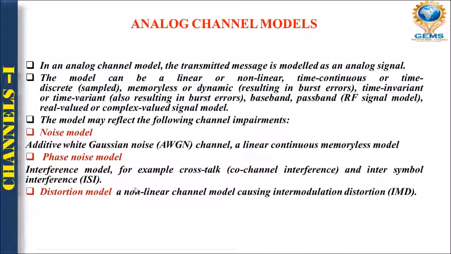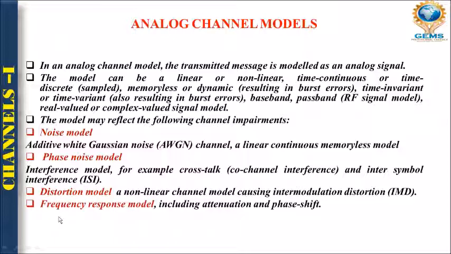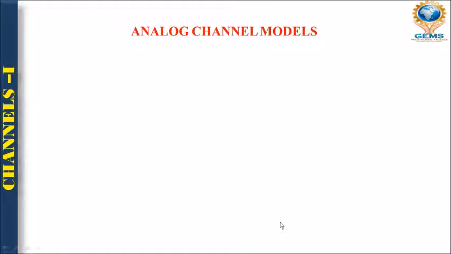Distortion model means what? The shape of the signal of the channel is deteriorated, means there was some shape and it has become some other shape. So naturally in this case the original message will not be received at the destination end. Okay. Next one is your frequency response model. Basically it deals with attenuation and phase shift. Okay, so some more analog channel models are there. See, these are very important when you go through a deeper study. So that's why I have taken them into account.